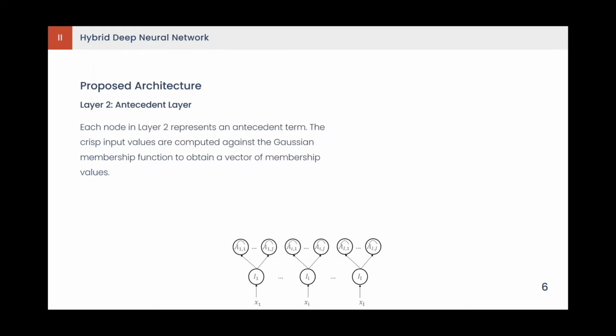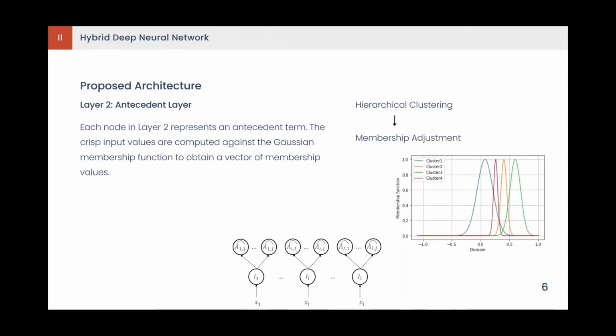The crisp input values are computed against the membership function to obtain the membership values. Hierarchical clustering was used to generate the memberships. After obtaining our clusters, we perform membership adjustments to merge memberships with means that are close to each other. And the final memberships have distinct and non-overlapping means.